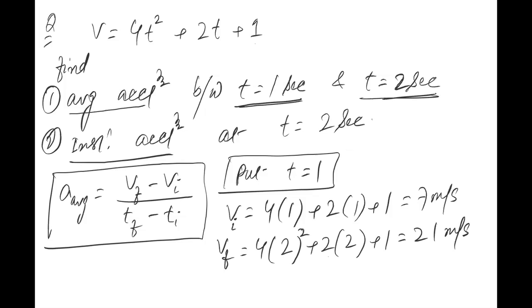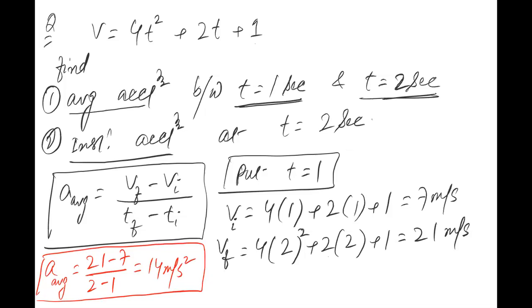Everyone please respond to it. Now average acceleration will be equal to what? That would be simply equal to 21 minus 7 divided by the time difference, that is 2 minus 1. Solve करूं इसको तो it will come out to be 14 meter per second square. I hope you have got the same answer as I have got, right?